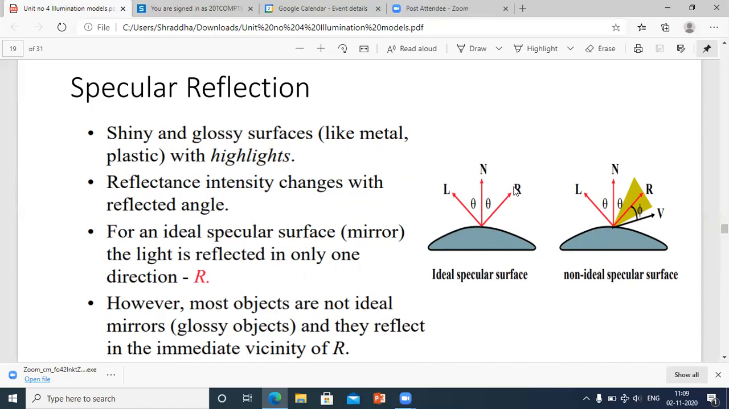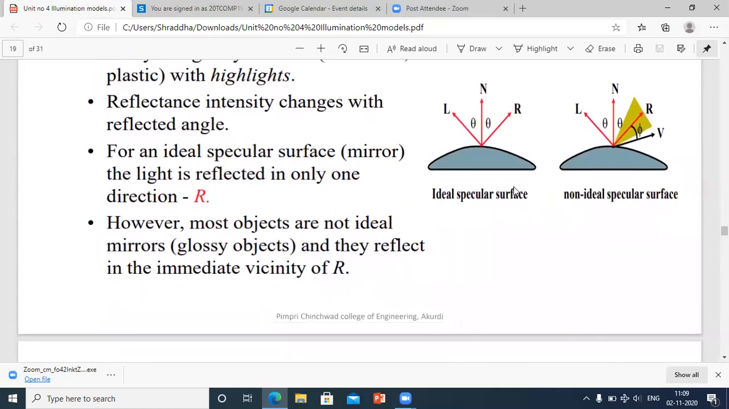See, a mirror produces a very high intensity or specularity of reflection, because that light is unbearable to the naked eye also. Whenever any light rays fall on a mirror, the light is reflected or bounced back immediately and in only one direction. It is not scattered in many directions because the surface is shiny and glossy. However, most objects are not ideal. The ideal mirror, that is glossy objects, reflect in the immediate vicinity of R.